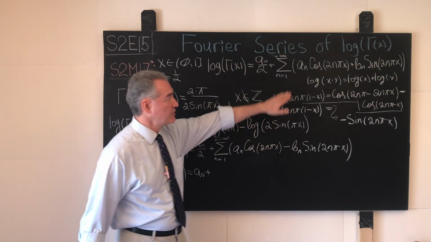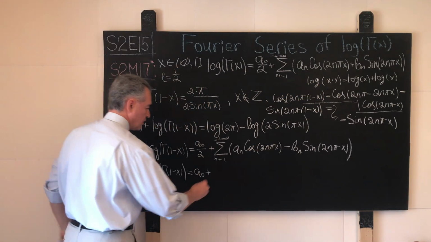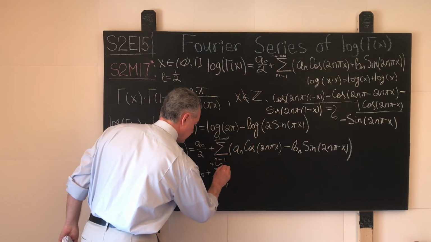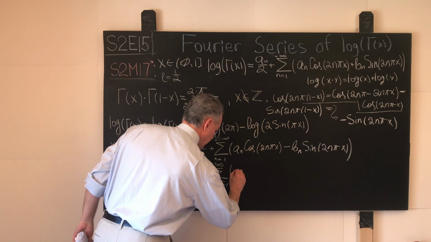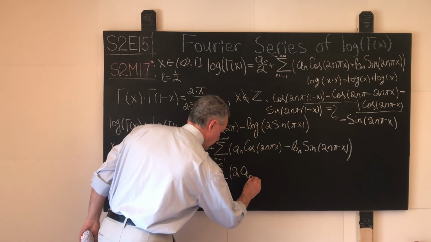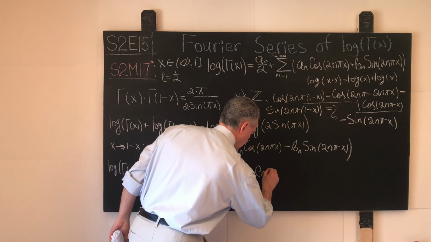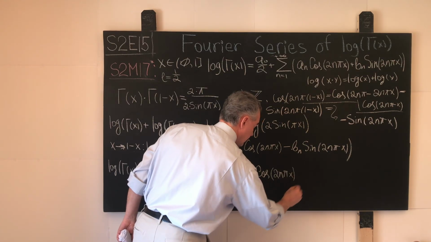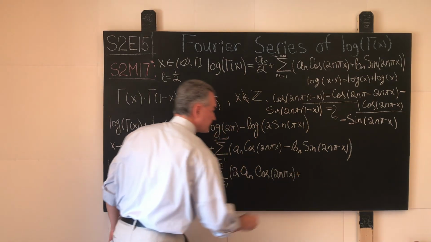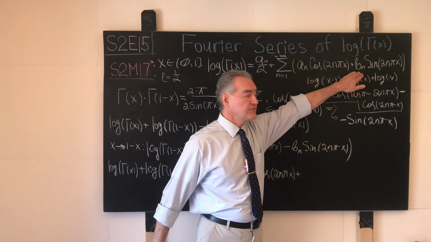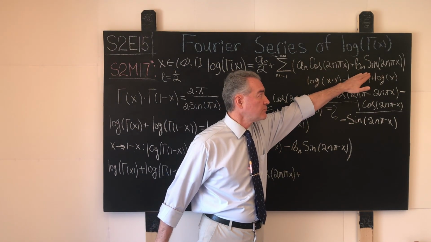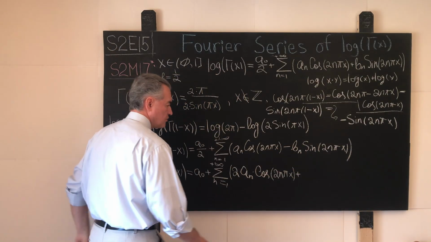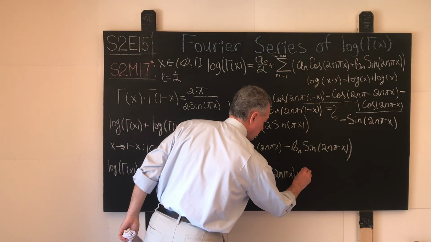This summand with this summand will become the sum that runs from 1 to positive infinity of 2 times a n times cosine 2n pi x, plus positive bn sine 2n pi x minus bn sine 2n pi x, exactly the same term. So here we will have a big fat 0.